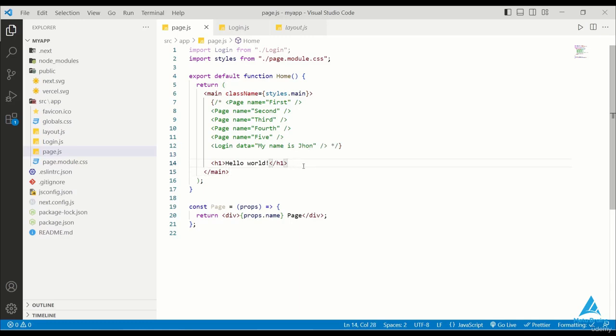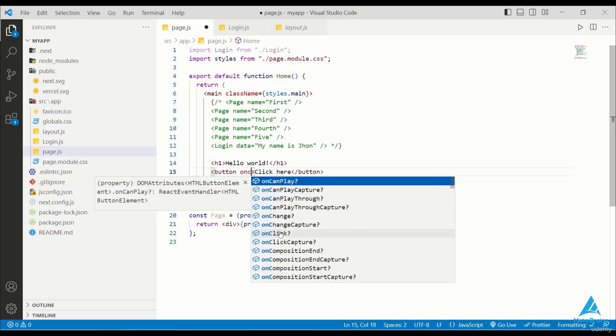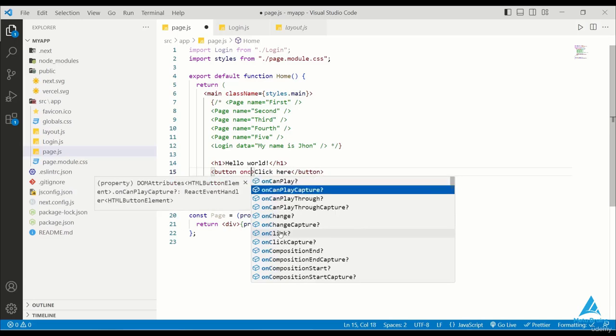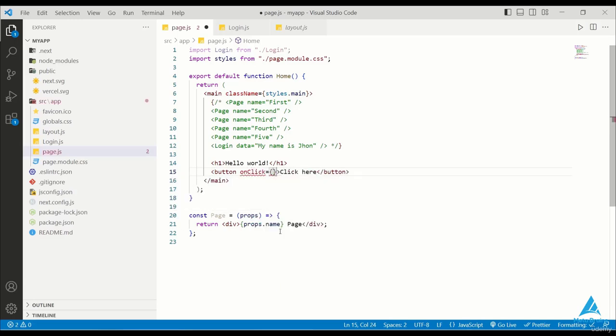I want to tell you how the server rendering takes place, because when you use an event, it won't be able to apply to your component properly. Likely, I'll create a button here. I'll click on the button here and save it. I'll use an anonymous onClick event here and then create an anonymous arrow function. I'll use an alert here.